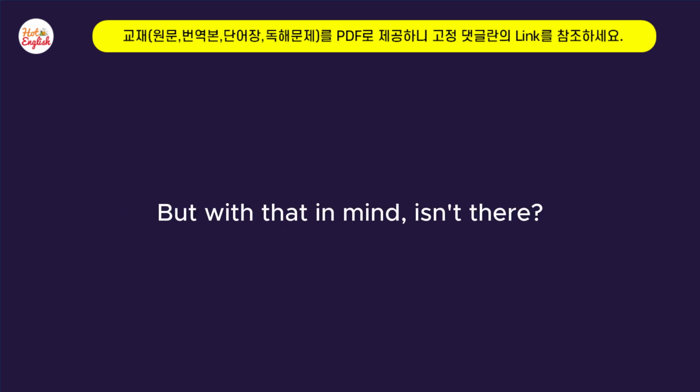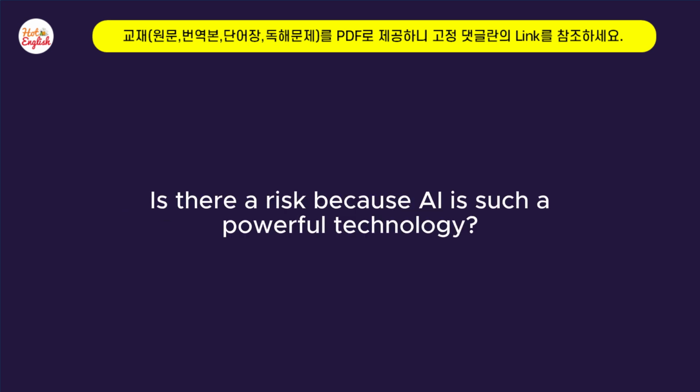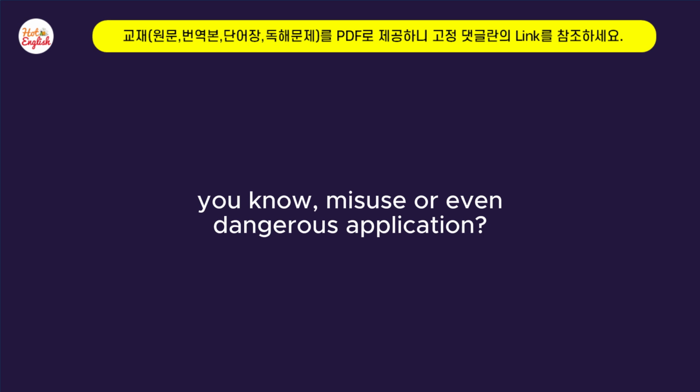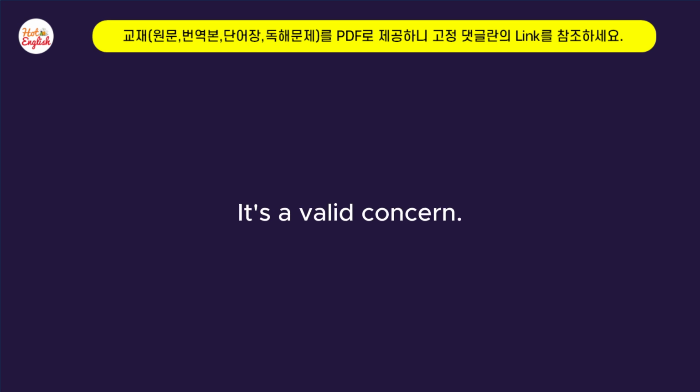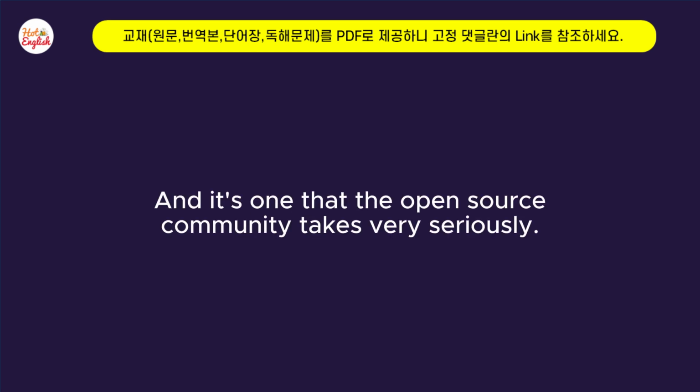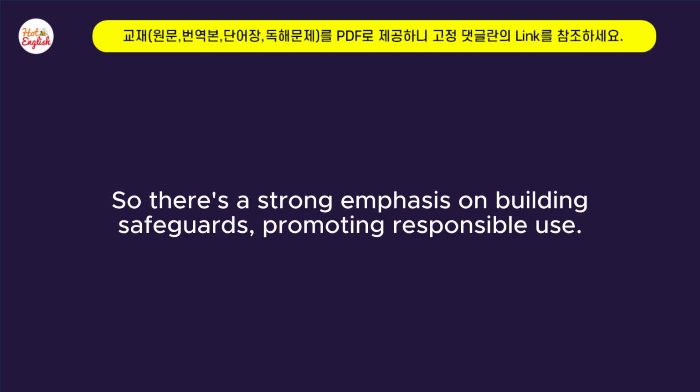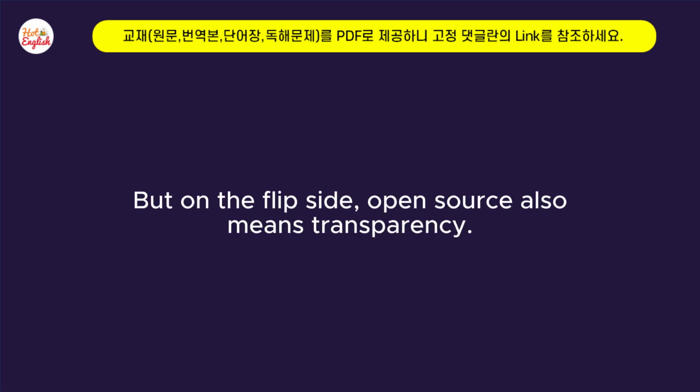But with that in mind, isn't there a risk, because AI is such a powerful technology? By open sourcing it, could that lead to misuse or even dangerous applications? It's a valid concern, and it's one that the open source community takes very seriously. There's a strong emphasis on building safeguards and promoting responsible use. But on the flip side, open source also means transparency.